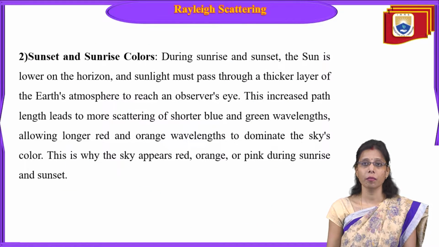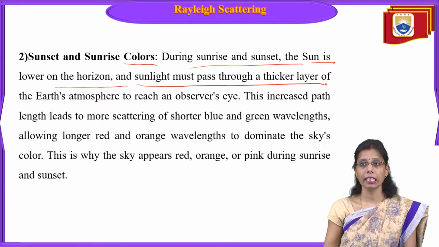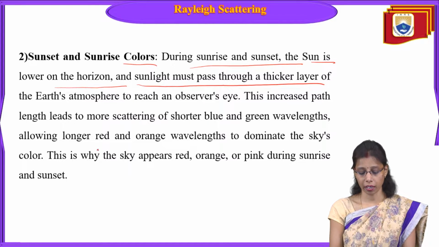Now the next example is sunset and sunrise colors. During sunrise and sunset, the sun is lower on the horizon and sunlight must pass through a thicker layer of the Earth's atmosphere to reach the observer's eye. This increased path length leads to more scattering of shorter blue and green wavelengths, which allows the longer red and orange wavelengths to dominate.